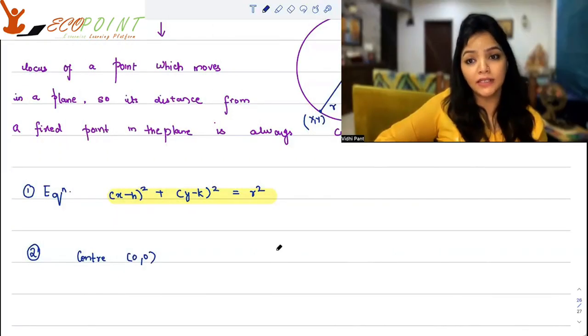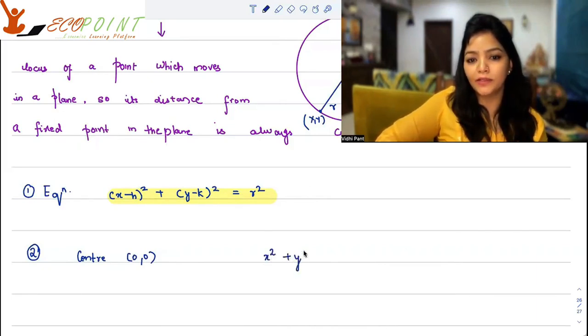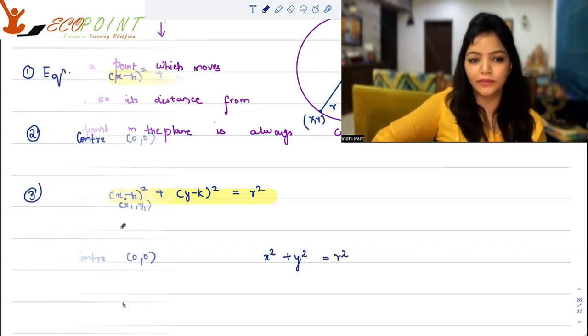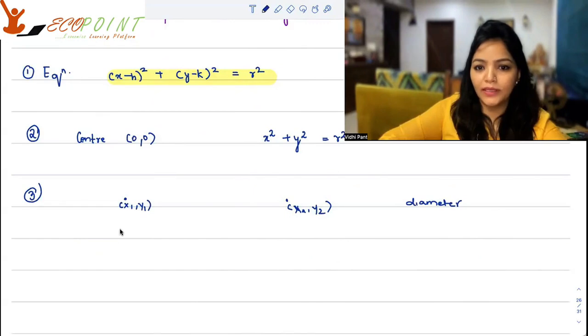If the center is the origin, that is (0, 0), then your equation of the circle will simply look like x square plus y square is equal to r square, because h and k are 0. Suppose (x1, y1) and (x2, y2) are endpoints of a diameter, that is, the line segment joining these 2 points is the diameter.